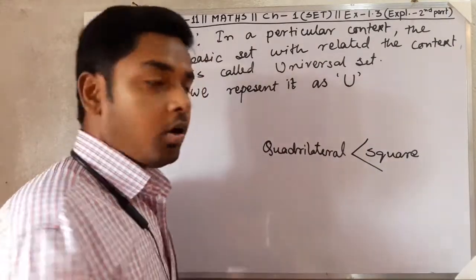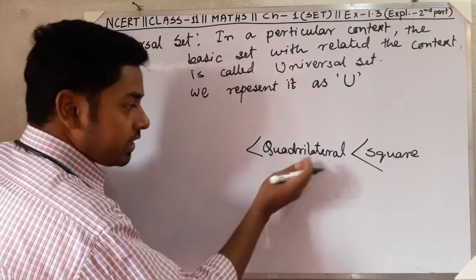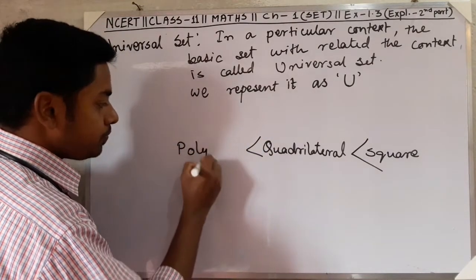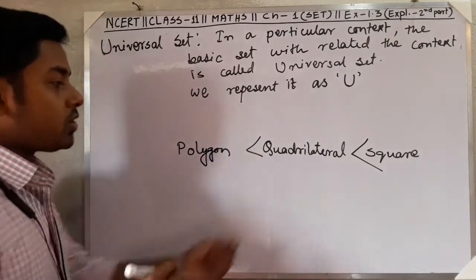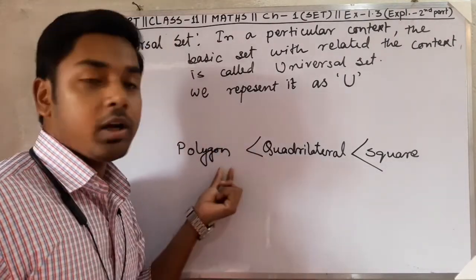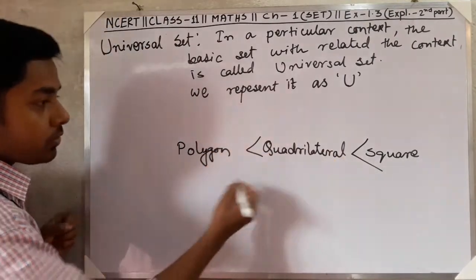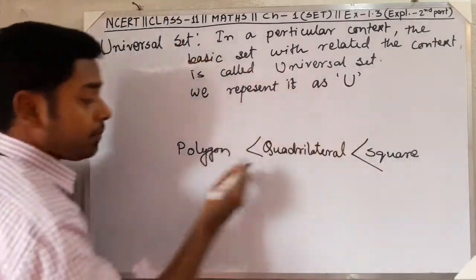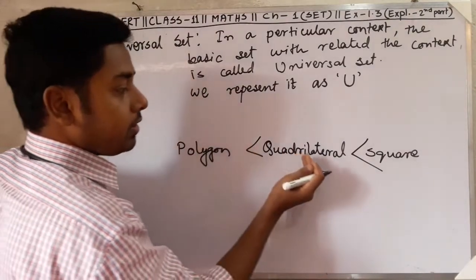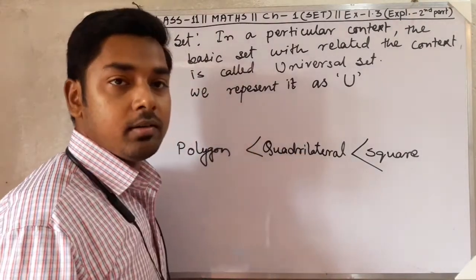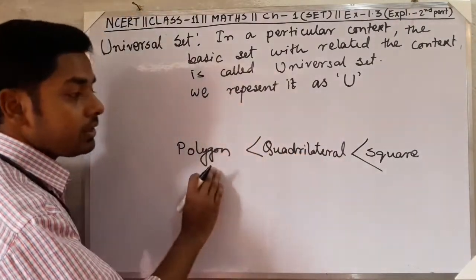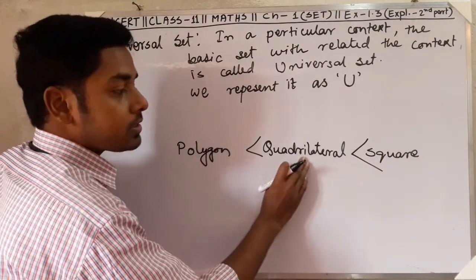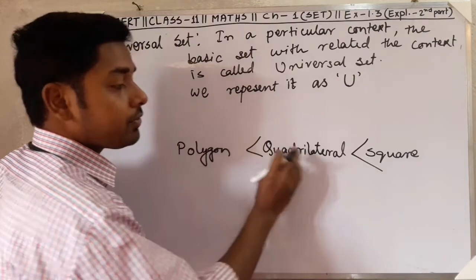Okay, and we can say what? Quadrilateral is coming from where? Polygon. So we can also say polygon is the universal set of a square, and polygon is the universal set of quadrilateral also.